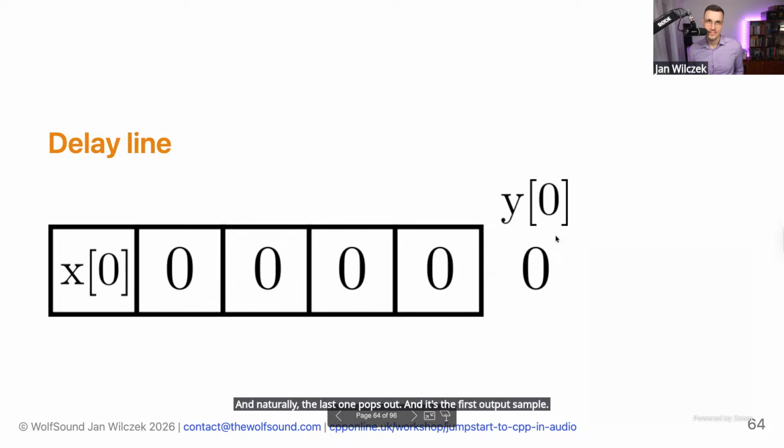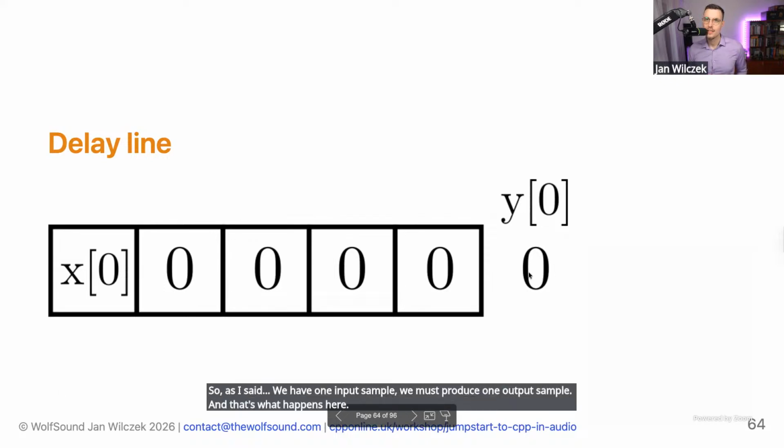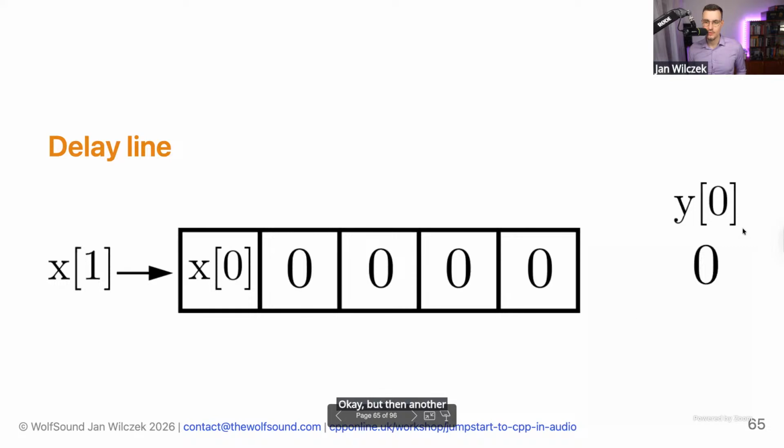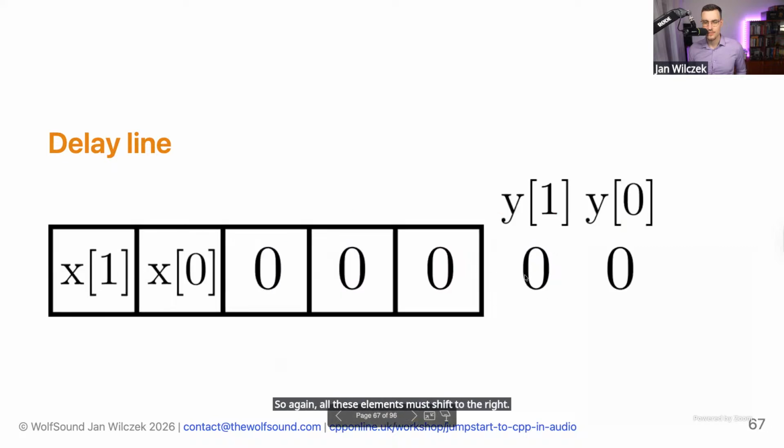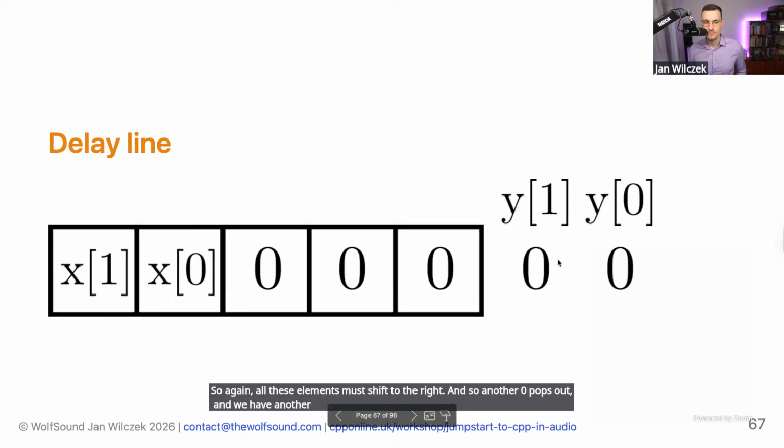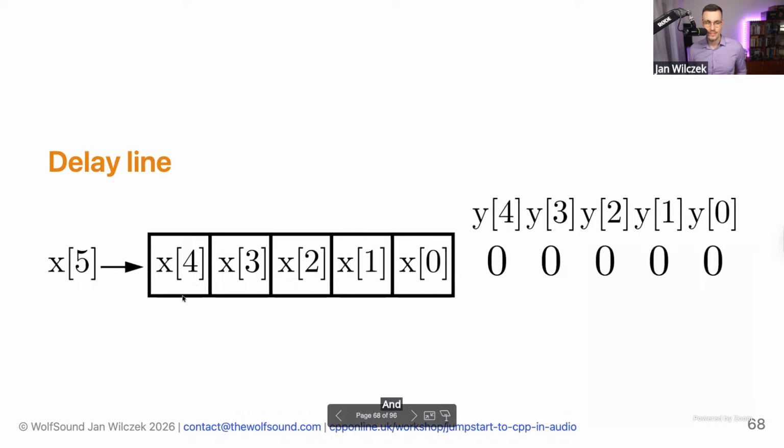So as I said, we have one input sample, we must produce one output sample, and that's what happens here. Okay, but then another input sample comes to our delay line. So again, all these elements must shift to the right. And so another 0 pops out, and we have another output sample.